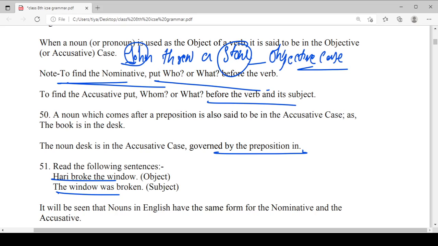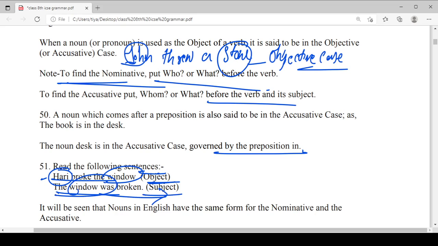So Hari broke the window. This is the answer to who broke the window. In this sentence, Hari is the nominative case. It is working as a nominative noun. In broke the window, window is also a noun, but it is in the objective case. In this sentence, window is working as an object. In the other sentence, the window was broken, the window is working as the subjective case.